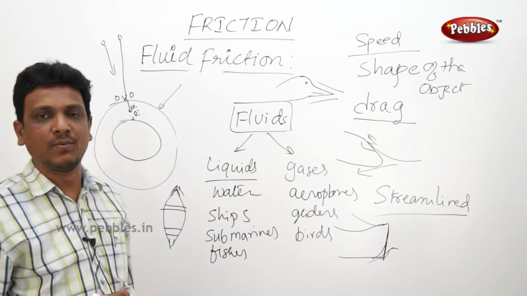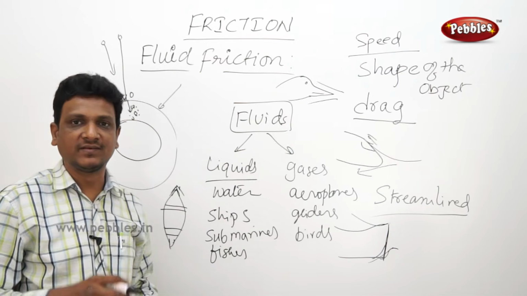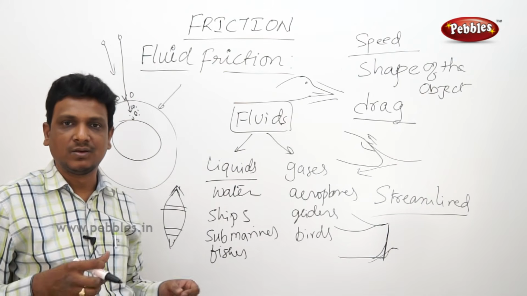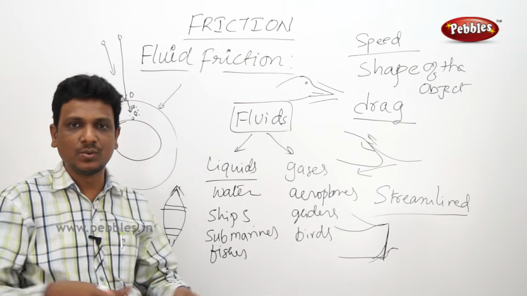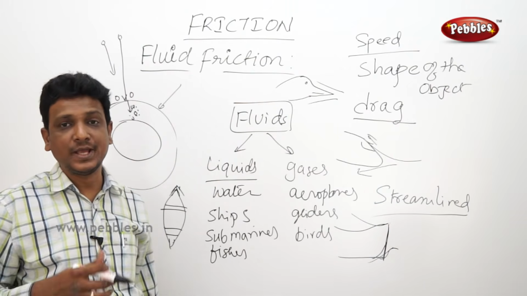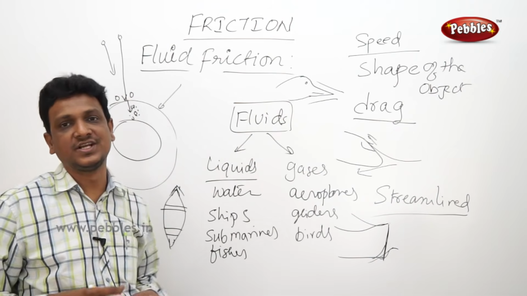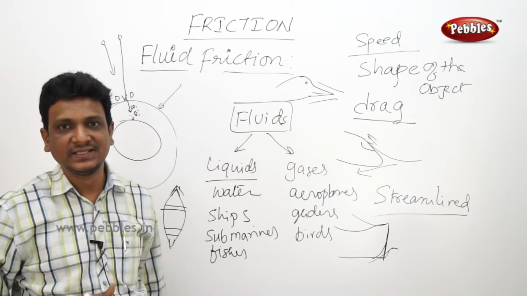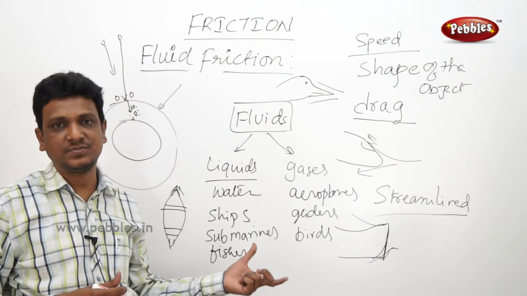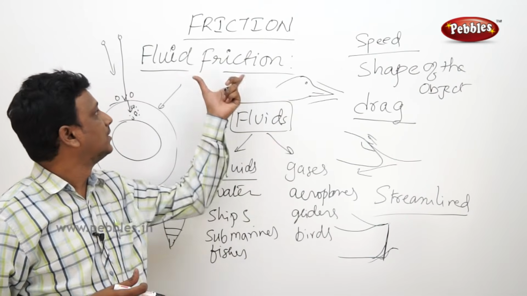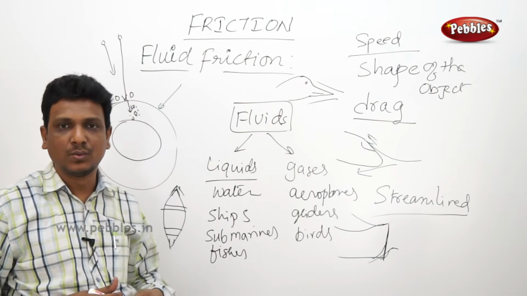Naturally, fishes have a streamlined body. Naturally, birds have a streamlined body. So whatever vehicles we are developing, like a ship or a submarine or a steamer or a boat, we are making their shapes streamlined. So the streamlined ones can easily cut the water. The aeroplanes, helicopter, glider, all these are made in streamlined shapes. So by that they can easily cut the air. So the special shape helps the objects to reduce the fluid friction, the friction in air and in water.